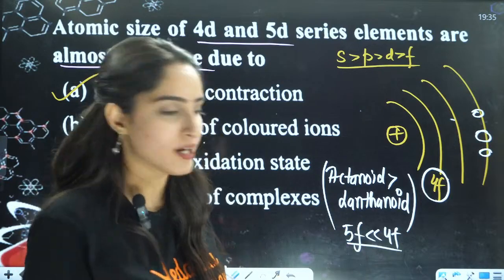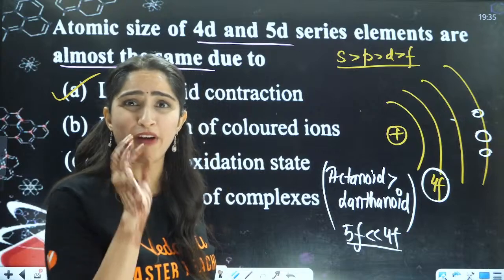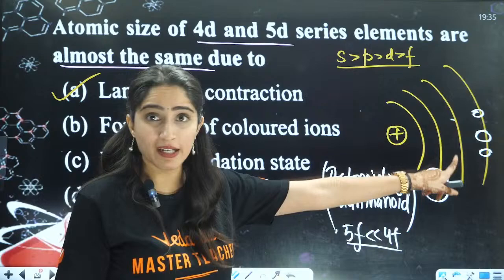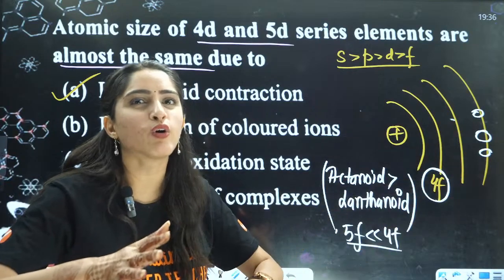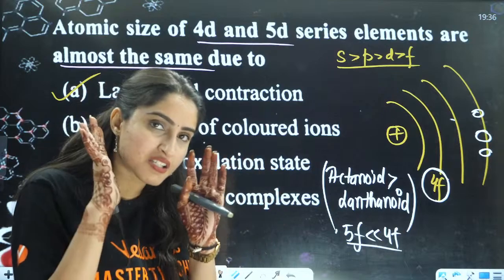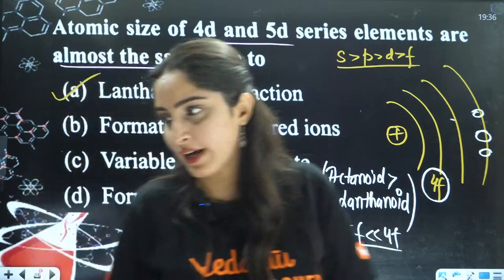5f is that kind of friend. So 5f is a very poor friend. That is the reason he is not able to shield it. 4f is also not a very good friend, but at least better than 5f. That is why lanthanoid contraction is still better as compared to actinoid contraction.